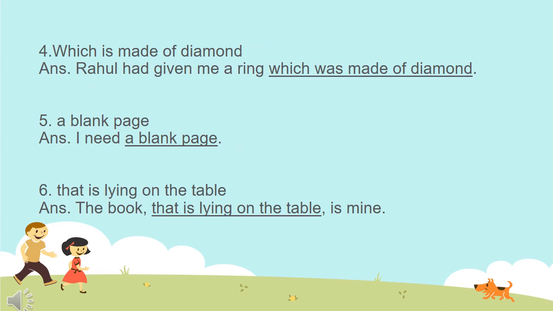Students, now the fourth group of words is "which is made of diamond." So this is a clause and we have to use this clause in our sentence. The sentence will be: Rahul had given me a ring which was made of diamond.